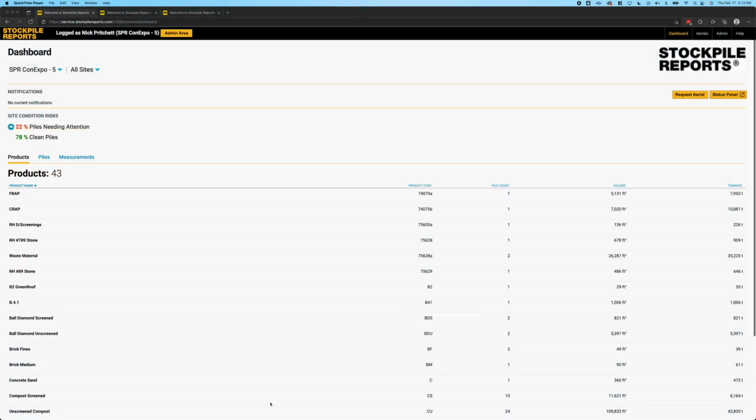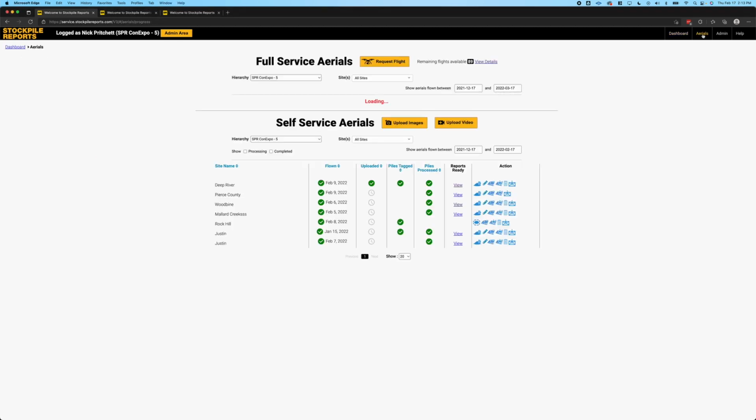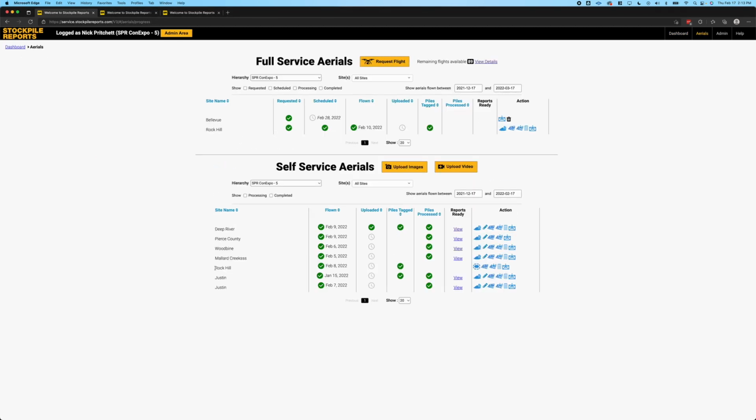You've flown your site, you've uploaded your image assets, and now you've received an email notification that says your site is ready for pile tagging. Let's jump over to this Aerials tab and we'll talk about what that means. So let's say that the email notification was for this Rock Hill site.